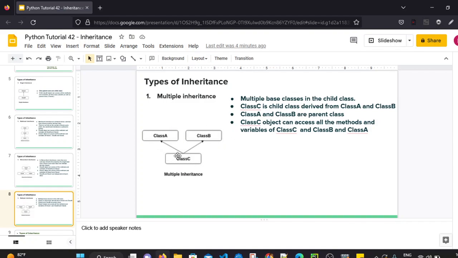Class C can also access methods and variables of class B as well, because class C has both the parent classes. So class A is a parent of class C, class B is also a parent of class C. So this is basically a multiple inheritance, which is supported in Python.